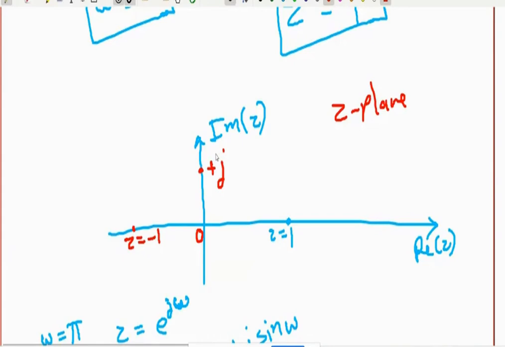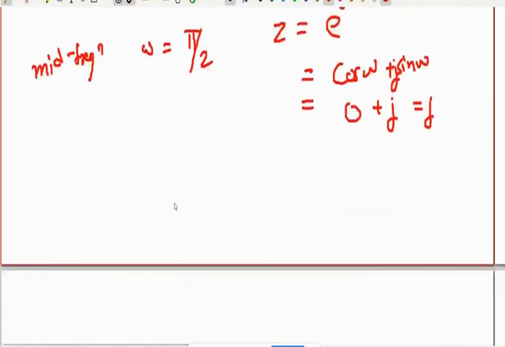So z equal to 1 is the low frequency point, z equal to -1 is the high frequency point. When you put z equal to 1, you will get low frequencies. When you put z equal to -1, you are getting omega as pi, so you are going to get high frequency. And at z equal to j, you are going to get mid frequency. So that is one important point.